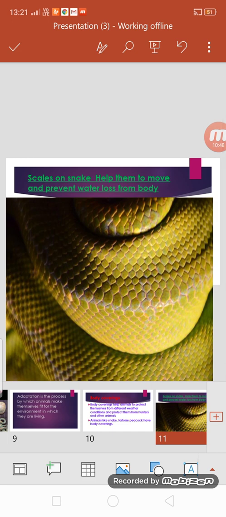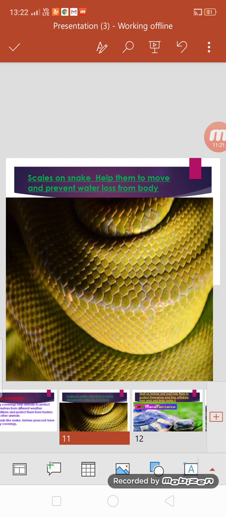For example, you can see this is a picture of a snake. These are the scales which are present on the snake and help them to move and prevent water loss from their body. This is a type of adaptation found in the snake, which helps them to survive in the desert. These scales do not allow the body water to move out, right? And these scales also help them to move. So this is an adaptation in the form of scales.